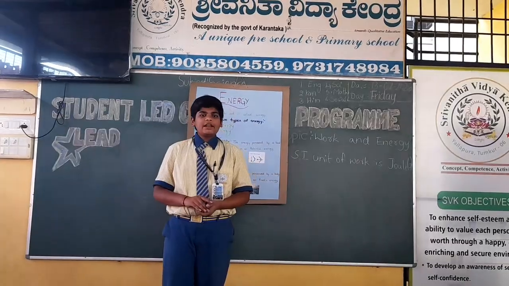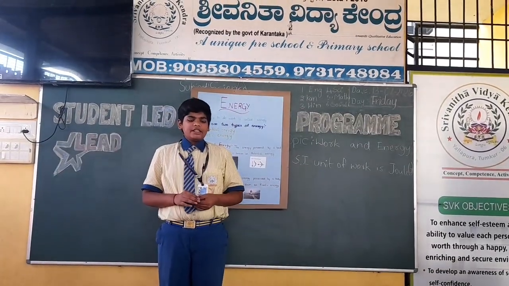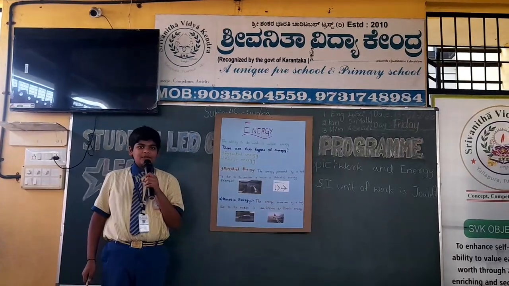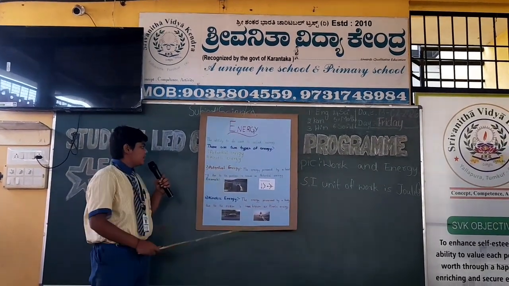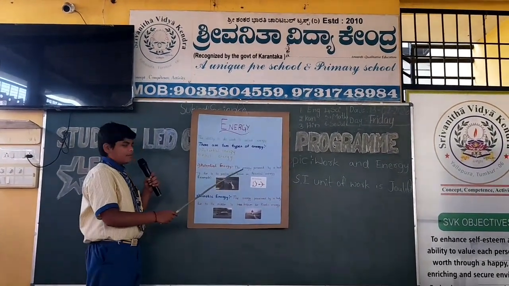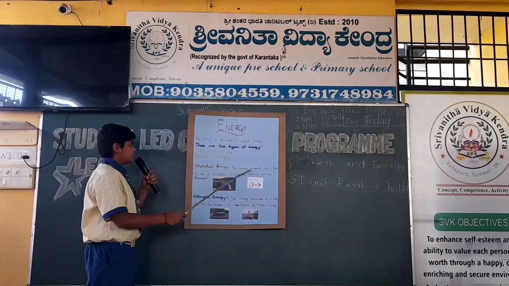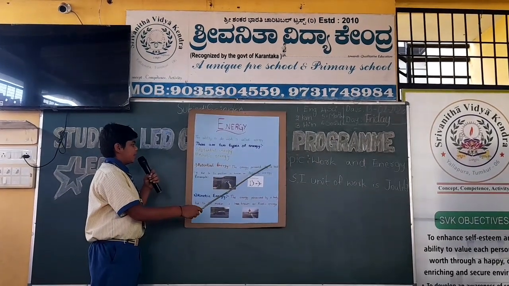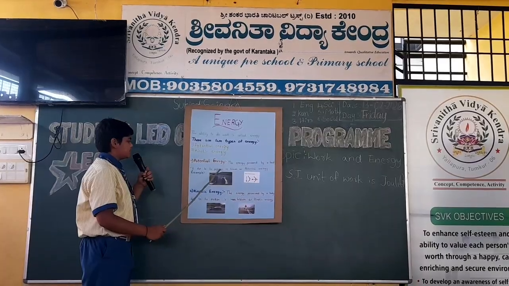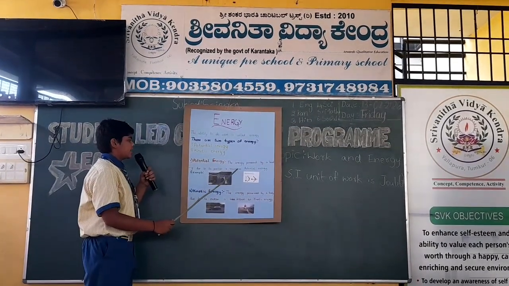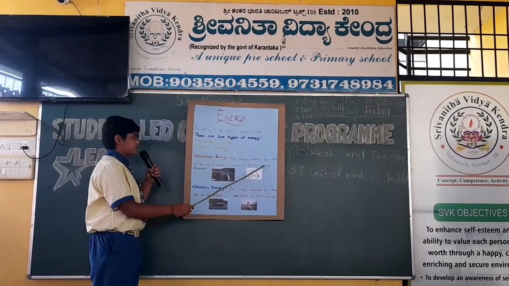So next we learn about types of energy. There are two types of energy: potential energy and kinetic energy. Potential energy. Please repeat with me. The energy possessed by a body due to its position is known as potential energy.